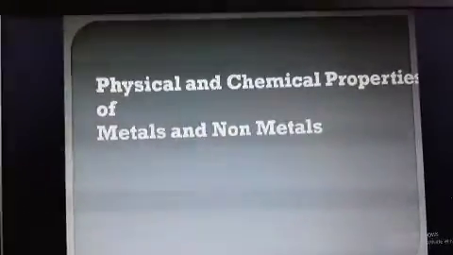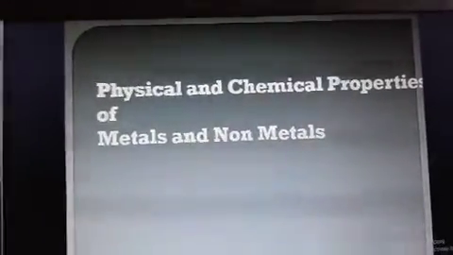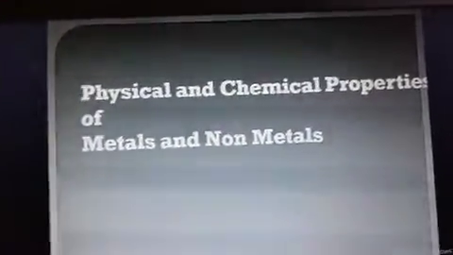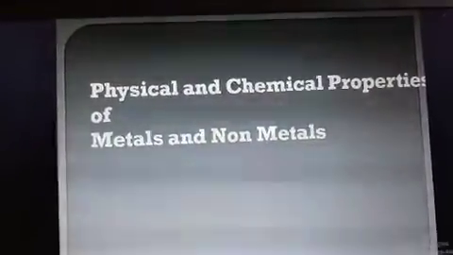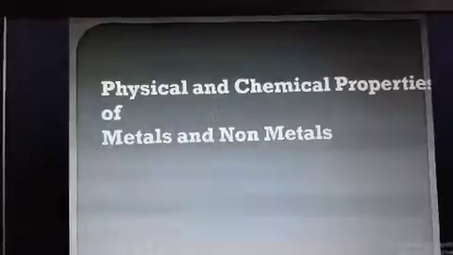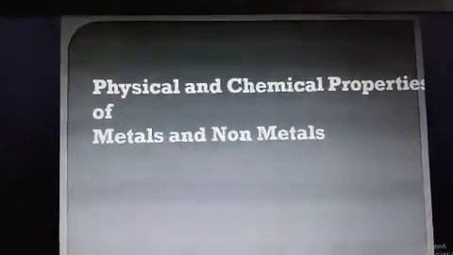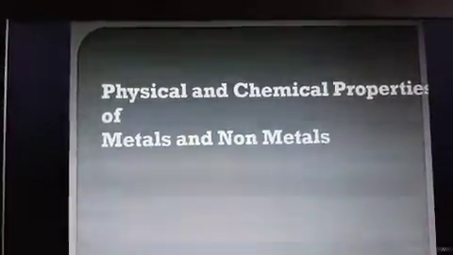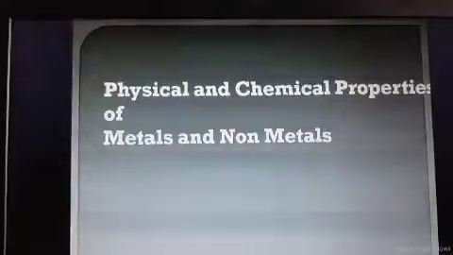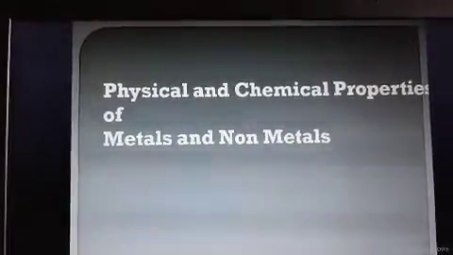Next, the metals are malleable. Malleable means they can be beaten into thin sheets. You have seen the beautiful packaging of food with aluminium foil, and this aluminium foil is made by beating the aluminium metal with a hammer.